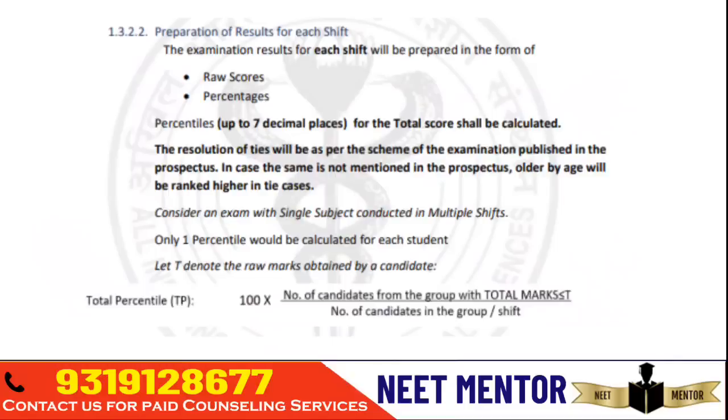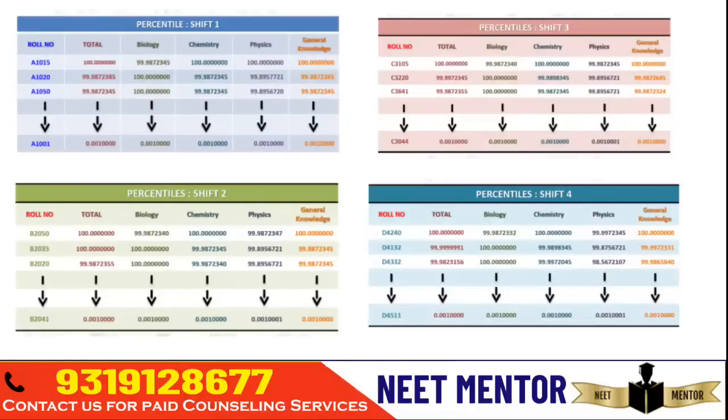Okay, so if more candidates are appearing for the exam, the qualifying cutoff will go down. But this year we can't talk in terms of score, because the score would change depending on the shift. So it's impractical to talk based on the score. Now let's see, this is just an example to understand how the normalization works, and it's very simple. I'll summarize this at the end of the video, so watch the video until the end.